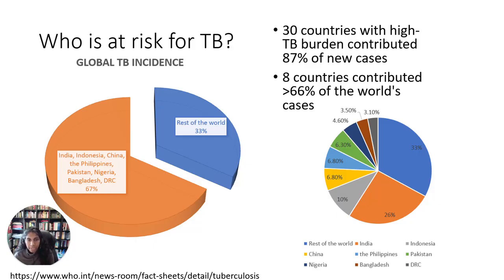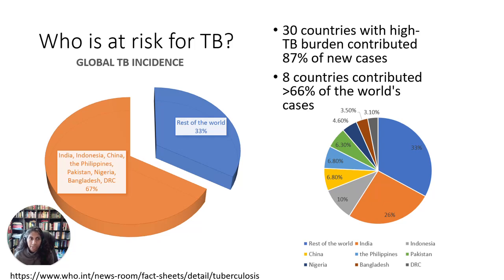And you can see here in this pie chart, India contributed most of the cases of those 8 countries, followed by the remainder.